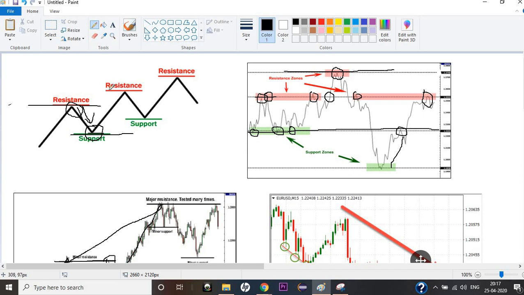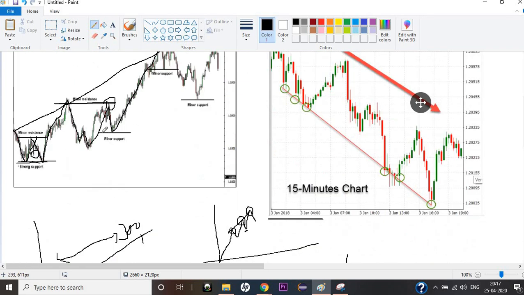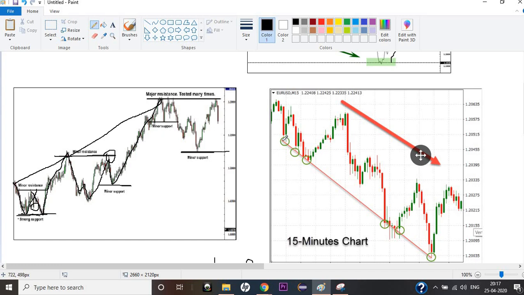The support and resistance doesn't always have to be a horizontal line. In this chart it's a horizontal line, but that's not always the case, guys. It can be any line. In this case, it's a line in a downward trend at a 45-degree angle, right? A negative 45-degree angle. It can be at any angle.